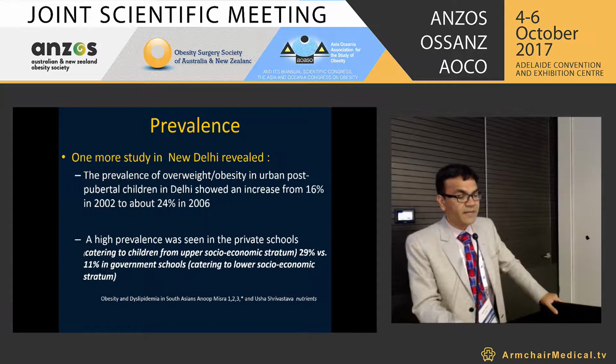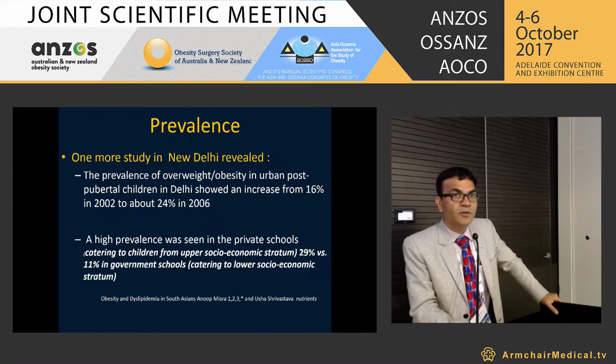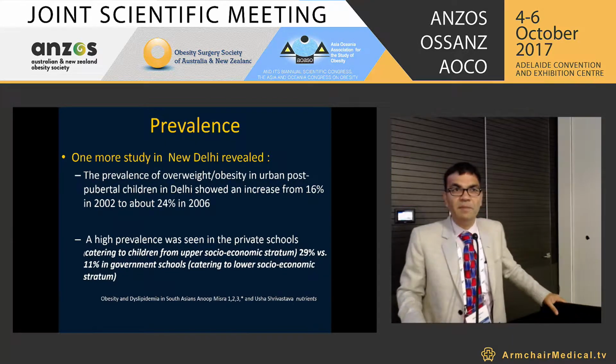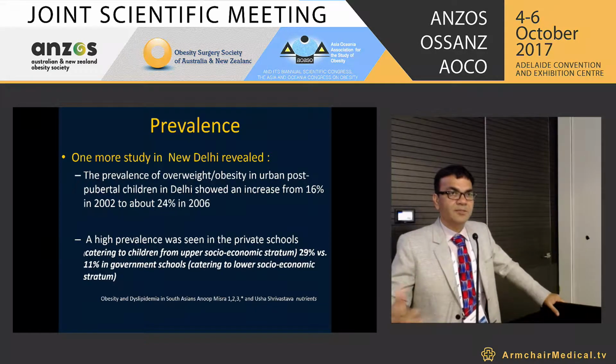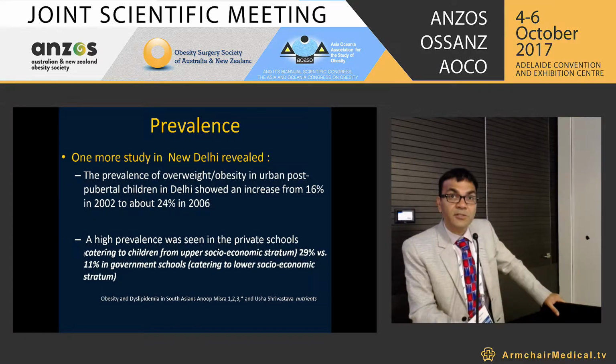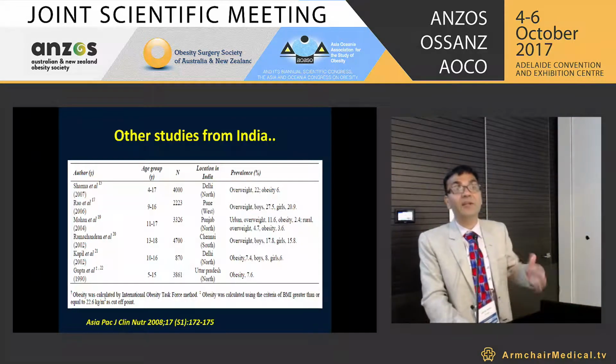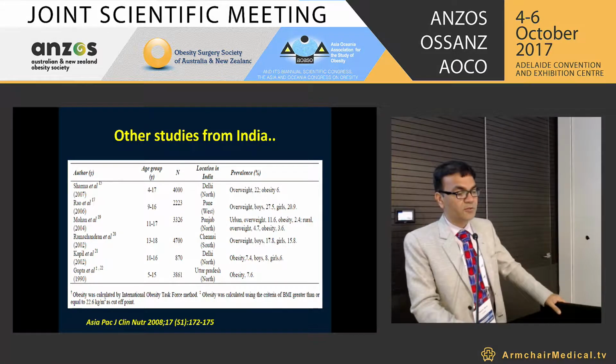There is one more study which showed that from 2002 to 2006 there was a significant increase in childhood obesity from 16% to 24%. This high prevalence was seen more in private schools compared to public schools. Maybe the upper middle class is more in private schools, and public schools have lower socio-economic status, but it is still increasing even in public schools.